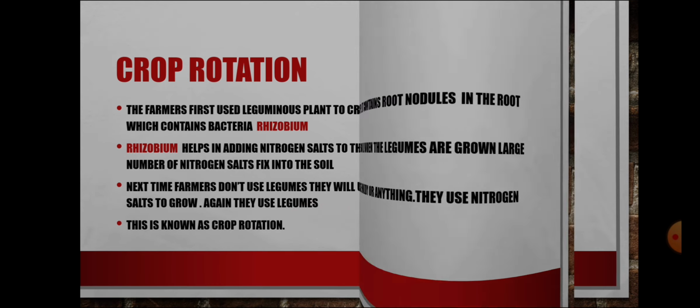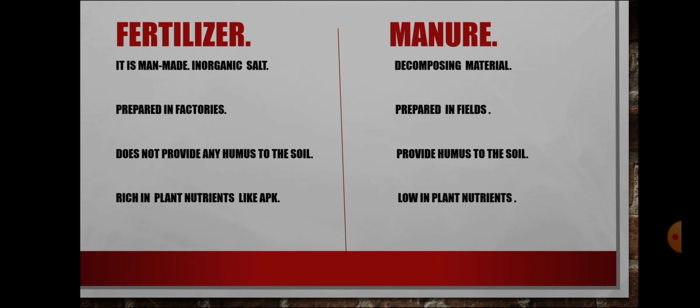Okay? What is the difference between fertilizer and manure? Fertilizer is produced in factories, so it is a man-made inorganic salt. And manure is prepared in fields, so it is decomposing material. Fertilizer does not provide any humus to the soil, but manure provides humus to the soil. Fertilizer is rich in plant nutrients like NPK, and manure is low in plant nutrients.